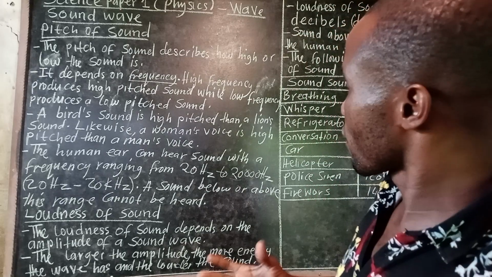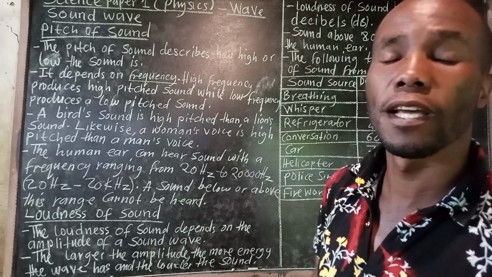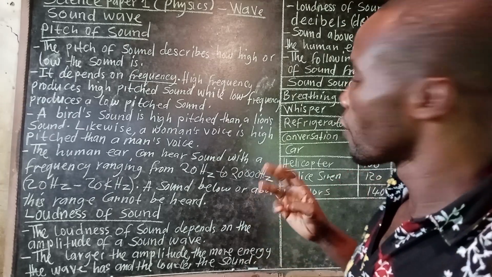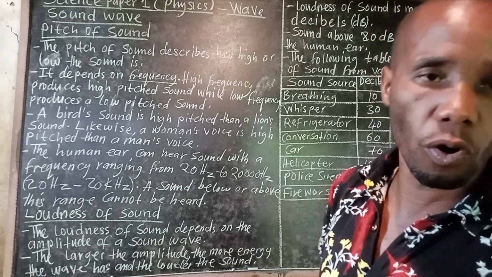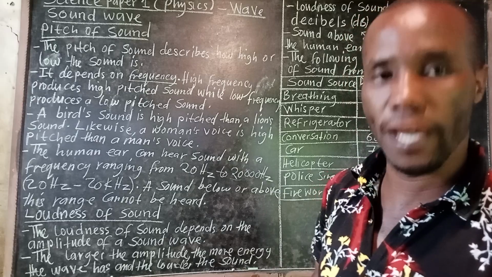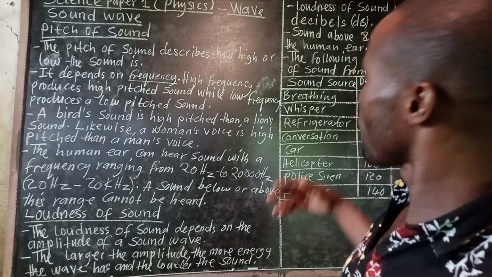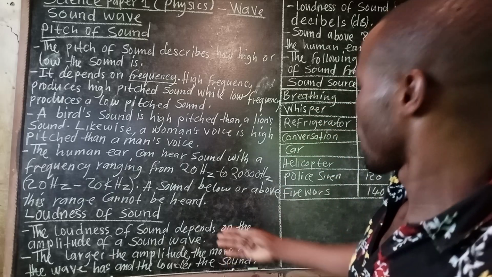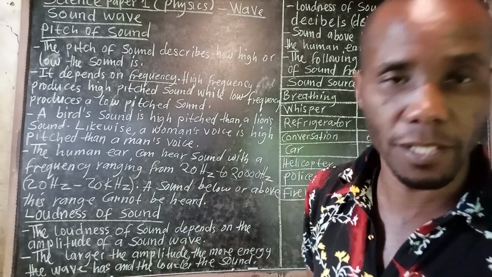The human ear can hear sound with a frequency ranging from 20 Hz to 20,000 Hz, or 20 Hz to 20 kilohertz. Sound below or above this range cannot be heard.